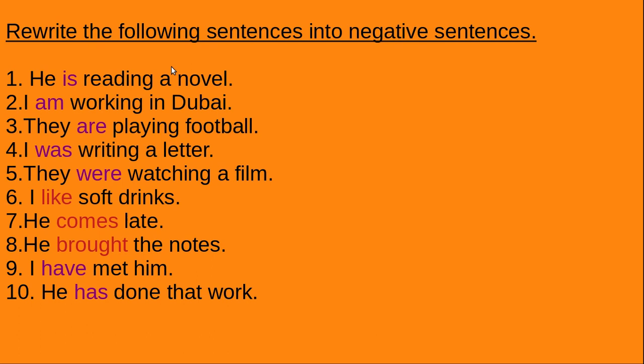Now try to write all these into negative, right? Make them negative sentences. Okay, you can do it. He is reading a novel. Auxiliary is there. I am working in Dubai. They are playing football. I was writing a letter. They were watching a film. I like soft drinks. He comes late. No auxiliary, but we have discussed it. He brought the notes. I have met him. He has done that work. Dears, you please write the answers in a notebook.